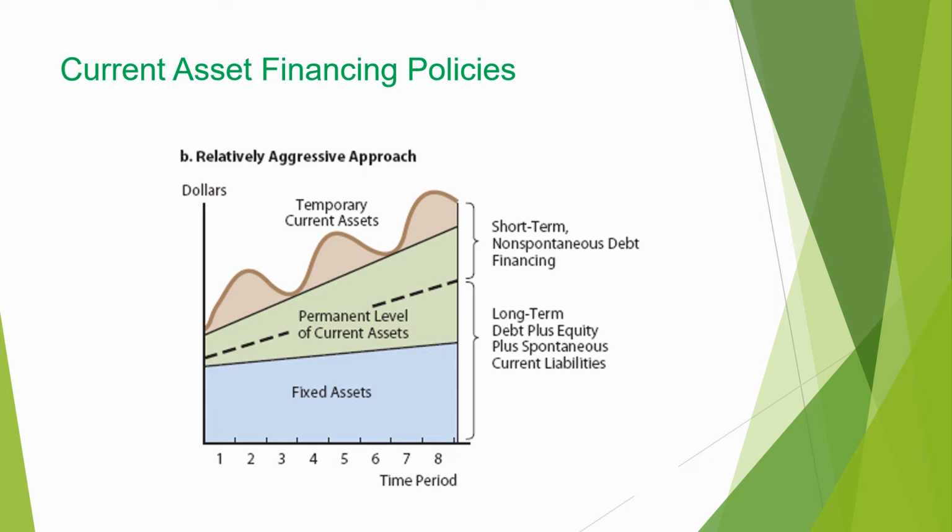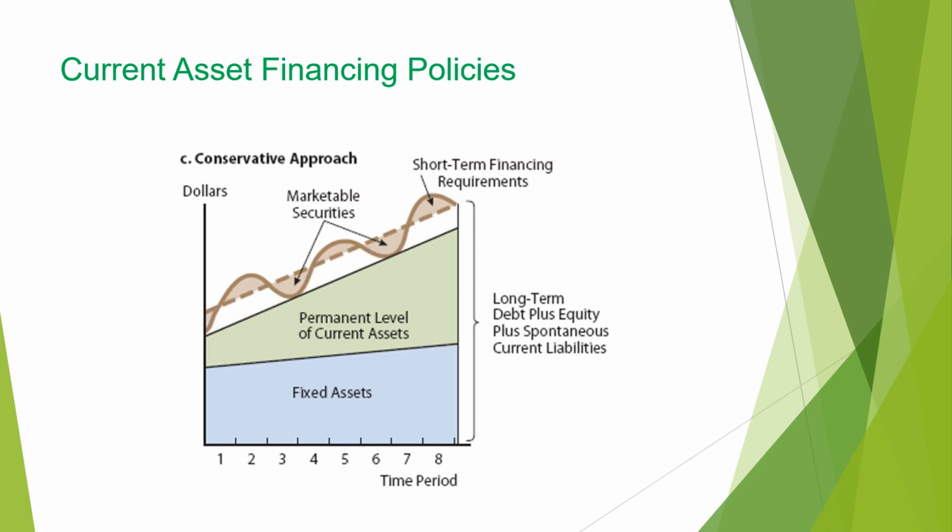Now, if a company finances some part of permanent level of current assets by short-term debt, see this part of permanent level of current asset is financed by short-term debt, it is considered as aggressive. Financing long-term assets by a short-term debt is a risky business because return from a long-term asset can be slow, while short-term debts should be paid back quickly.